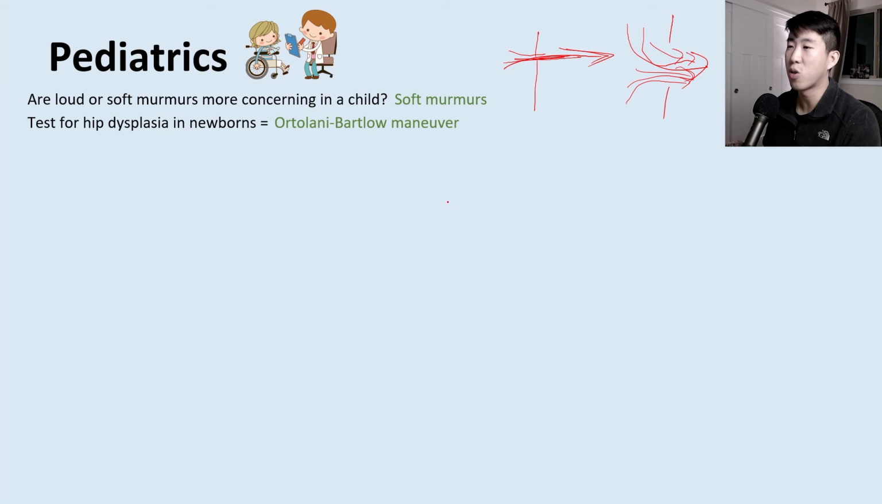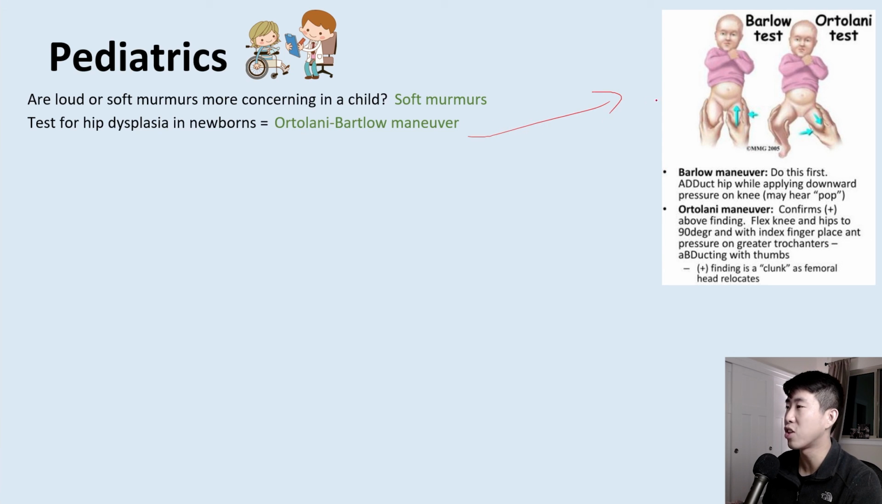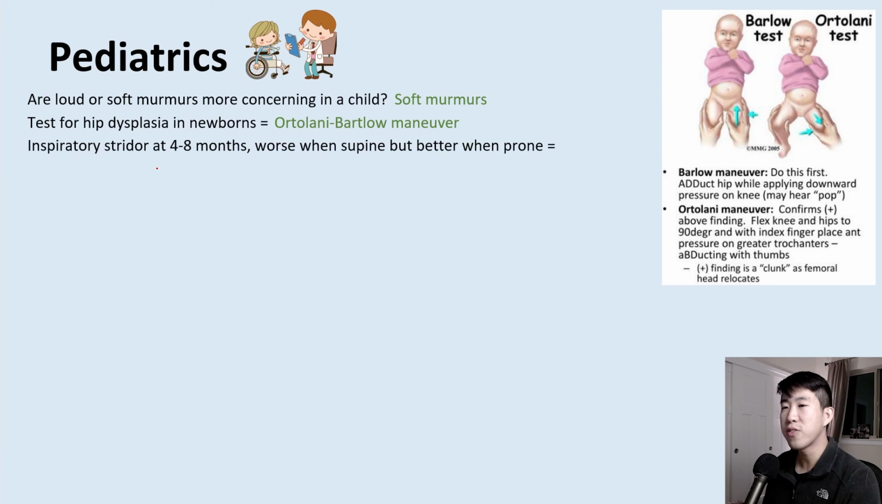And you're going to be doing this a ton in your outpatient well child visits. So this is called the Ortolani-Barlow maneuver. And basically you do this procedure and you test for any clunks or sounds that you hear while doing this to see if they have any hip dysplasia. And remember, breech presentation from your OBGYN rotation is going to be one of the major risk factors for developmental hip dysplasia.